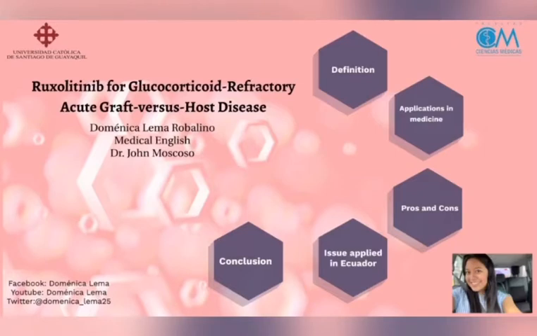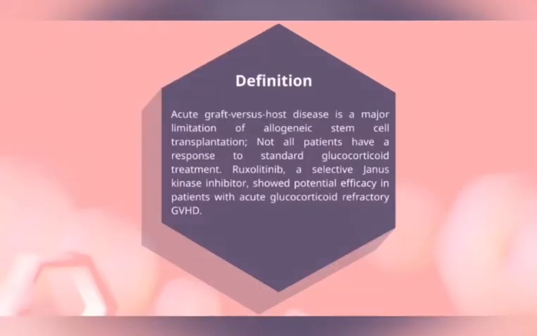My name is Domenica Lema, and today I am going to talk about Ruxolitinib for glucocorticoid-refractory acute graft-versus-host disease. Definition: acute graft-versus-host disease (GVHD) is a major limitation of allogeneic stem cell transplantation. Not all patients have a response to glucocorticoid treatment. Ruxolitinib, a selective Janus kinase inhibitor, shows potential efficacy in patients with glucocorticoid-refractory acute GVHD.